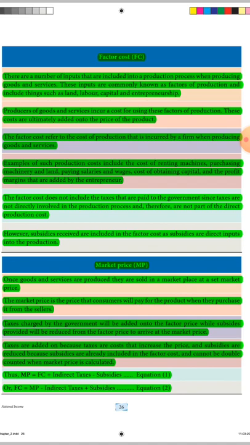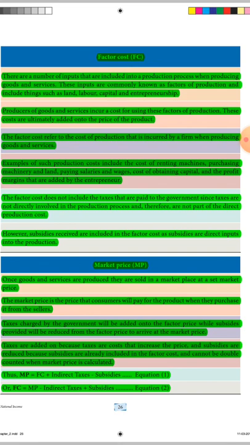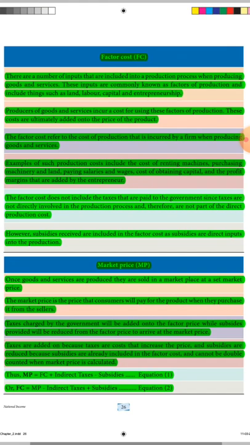Taxes charged by the government will be added to the factor price, while subsidies provided will be reduced from the factor prices to arrive at the market price. Taxes are added on because taxes are costs that increase the price, and subsidies are reduced because subsidies are already included in the factor cost and cannot be double counted when market price is calculated.